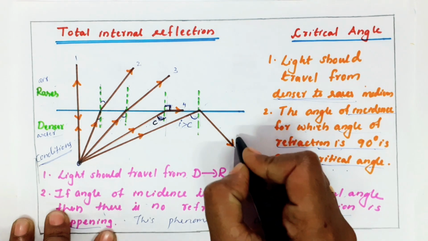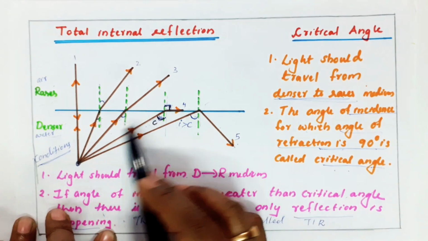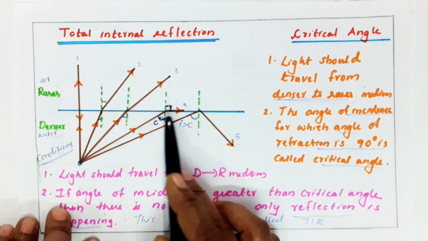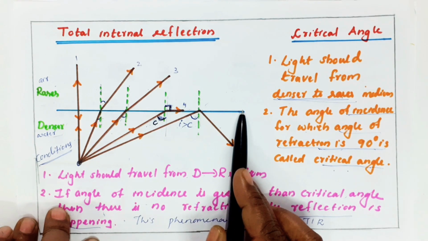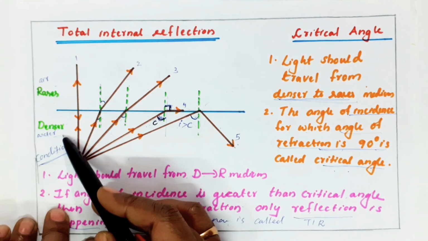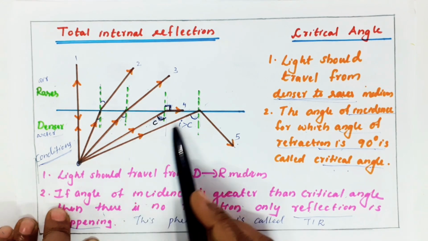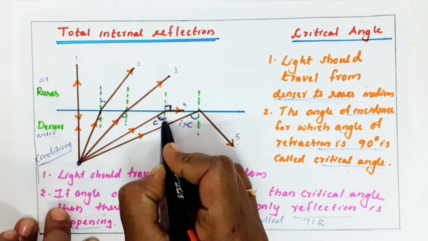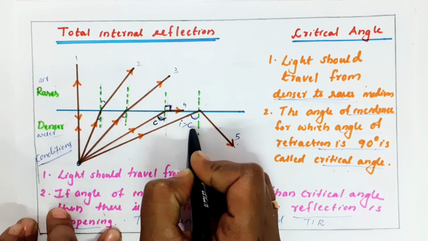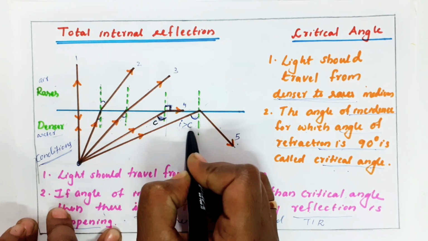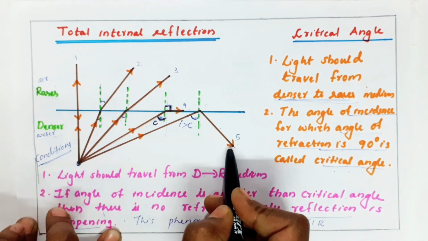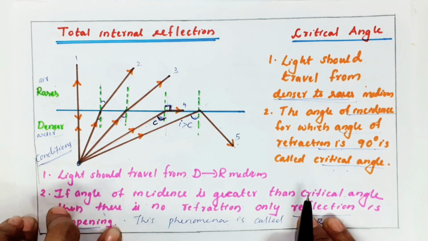Now see my fifth ray. I told you the first ray, second ray, third ray all undergo refraction. Fourth ray, the refracted ray grazes along the surface, because this is a denser medium and this is a rarer medium. But if you see the fifth case, this angle is greater than this angle. It means that your angle of incidence is greater than the critical angle, I greater than C. That time you see there is no refraction. All the rays get reflected back into the same medium.